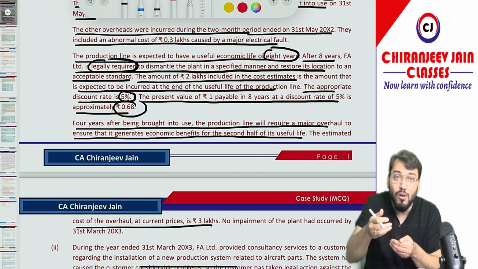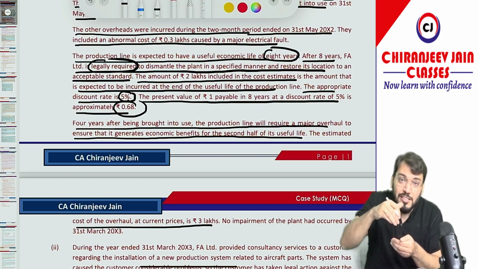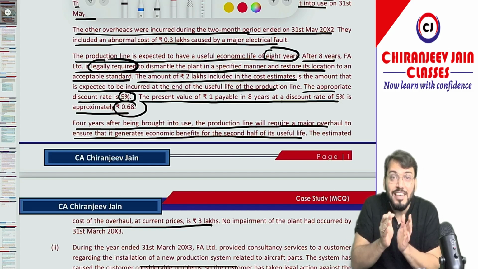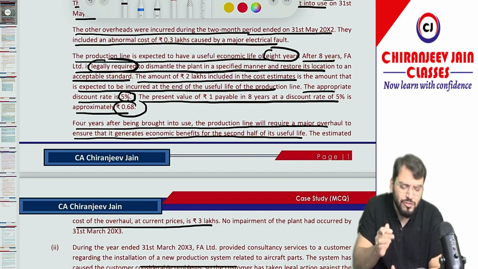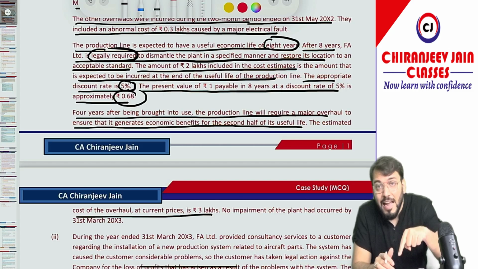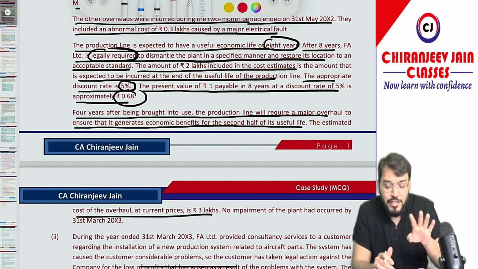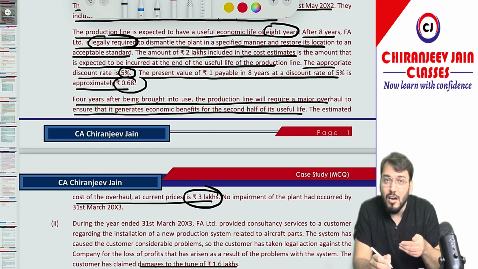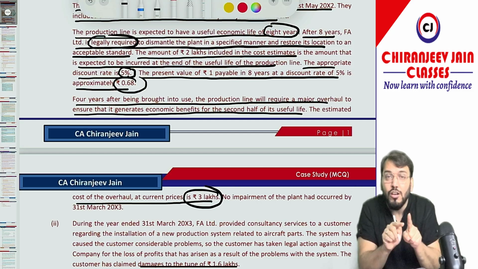Means if you had done the same overhaul expenditure today, when the asset is ready for use, on 31st May 2002, then the current price of that future similar expenditure would have been 3 lakh. So can I say this 3 lakh is nothing but the cost which is included in the total cost.